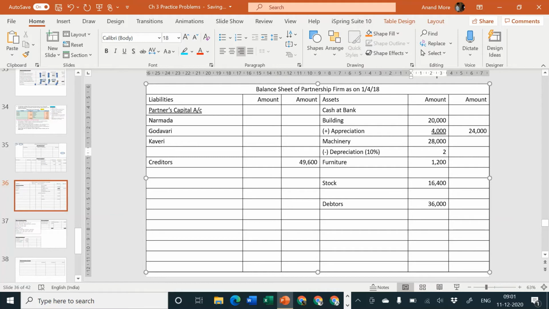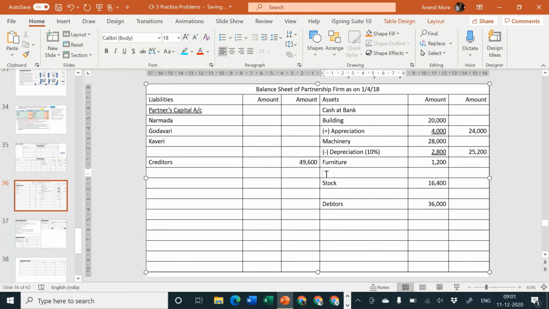28,000 minus 10%, that is 2,800. So find out what is the amount remaining. Please quickly calculate. 28,000 minus 2,800, that goes to 25,200. Okay. Next, furniture.